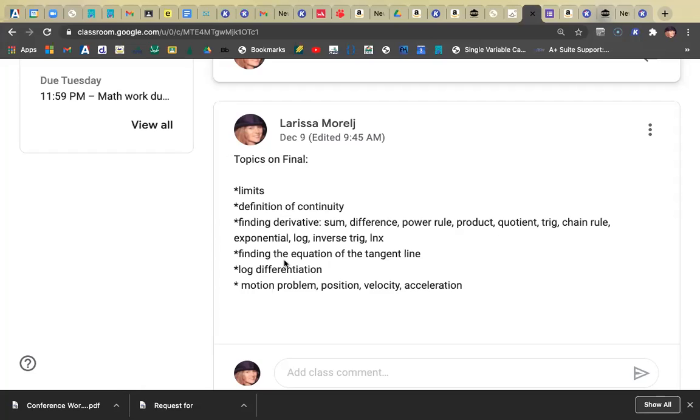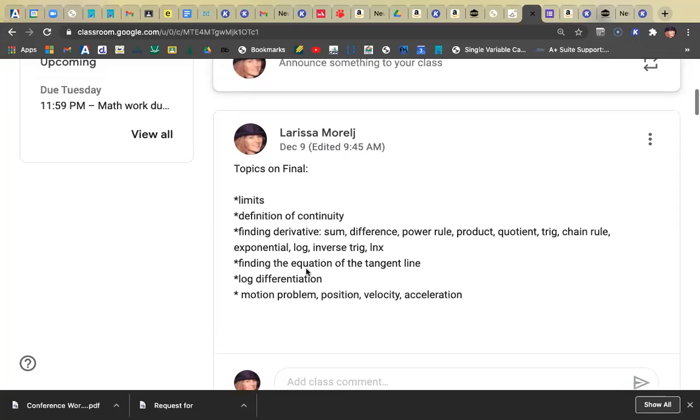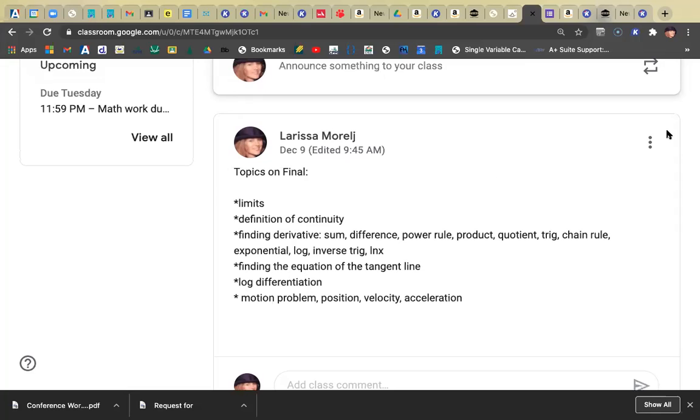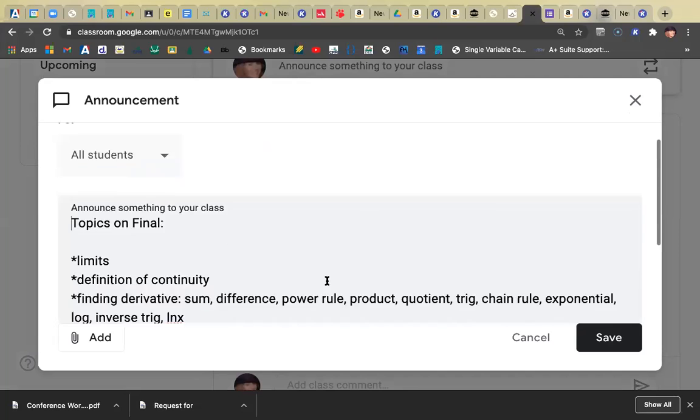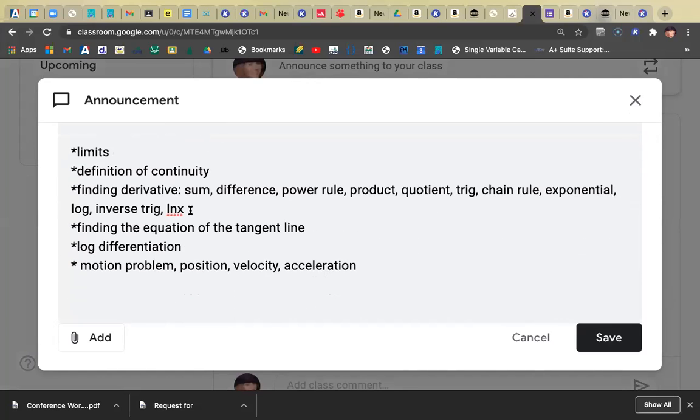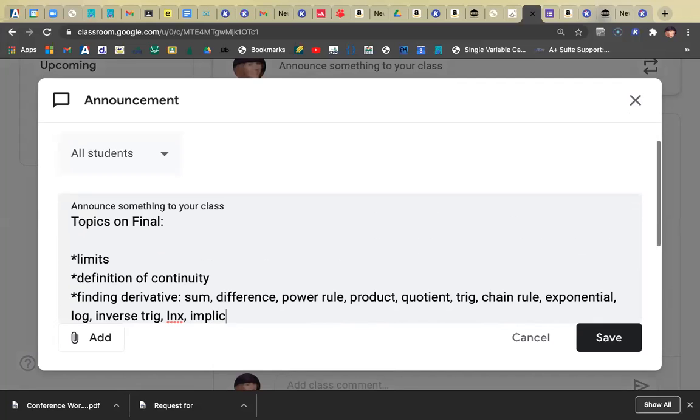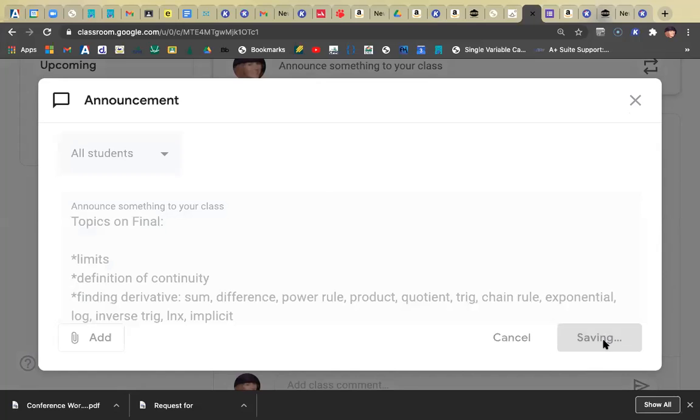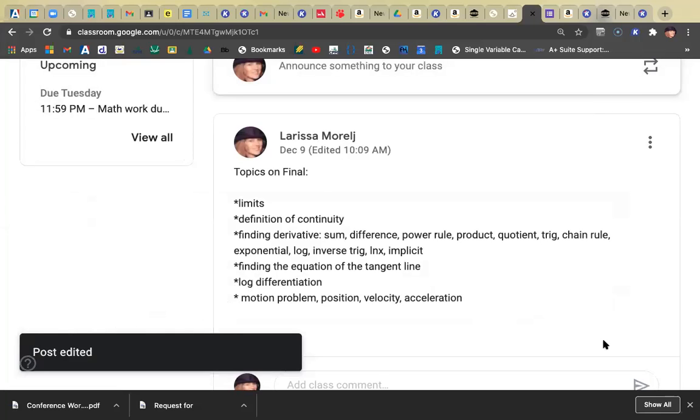Do you know how to find the equation of the tangent line? That's definitely going to be a big question. Log differentiation. Can you do log differentiation? I did not put this here. Also implicit differentiation. So I left that out. Let me go back and edit that. I'm going to put that right here. Log differentiation, and then lastly, the motion problem.